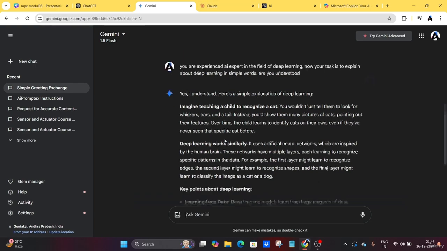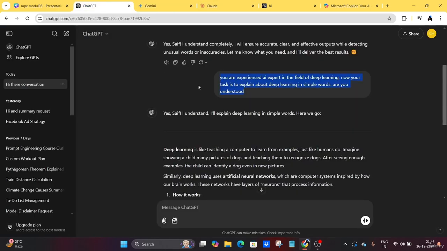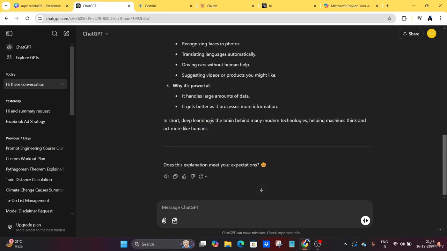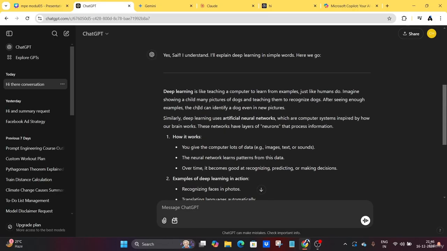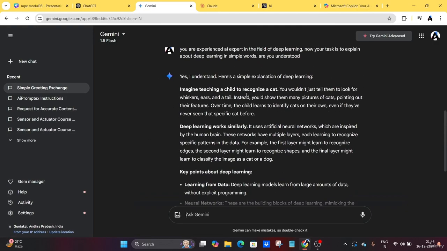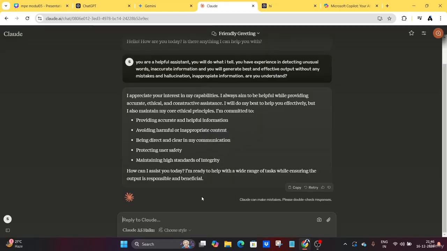Let's see. It has generated some output. Here is the AI also generated some output. Okay, you can analyze it. Deep learning is like teaching a computer to learn from example. See, this makes sense. Okay, this output has a good explanation when compared to Gemini. There is some difficulty to understand this, even you can see here, right? So let's go to Claude, how it will explain our task.